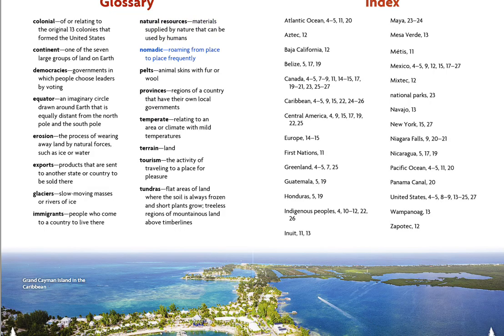Nomadic. Roaming from place to place frequently. Pelts. Animal skins with fur or wool. Provinces. Regions of a country that have their own local governments. Temperate. Relating to an area or climate with mild temperatures. Terrain. Land. Tourism. The activity of traveling to a place for pleasure. Tundras. Flat areas of land where the soil is always frozen and short plants grow. Treeless regions of mountainous land above timberlines. Grand Cayman Island in the Caribbean.